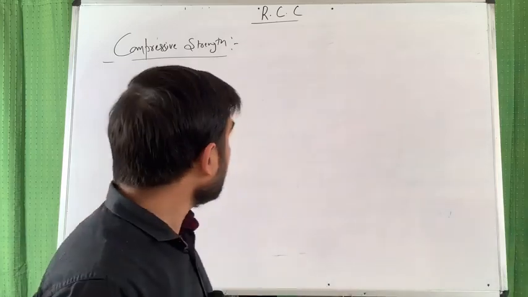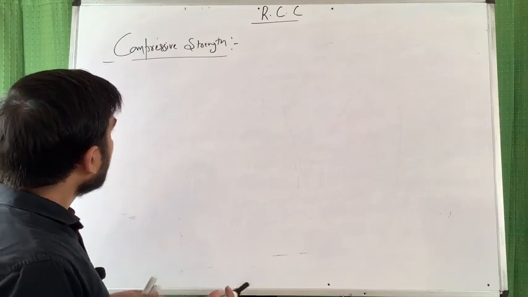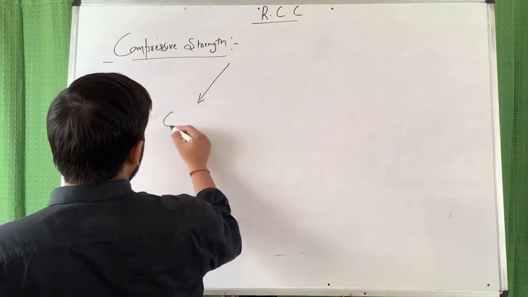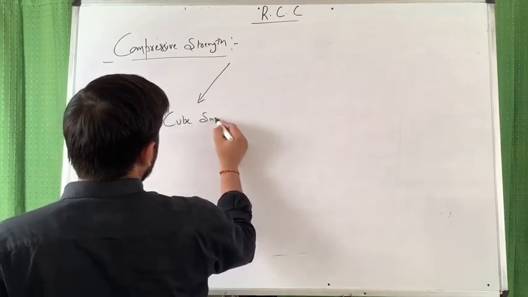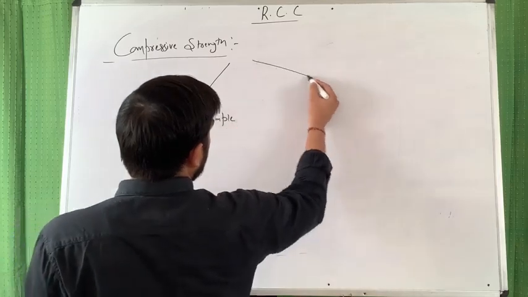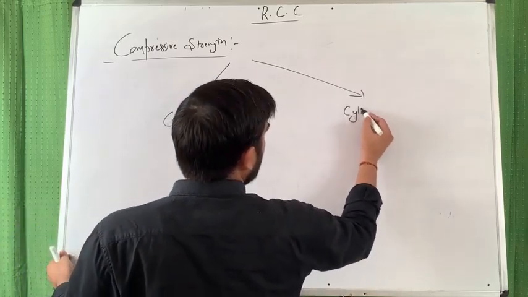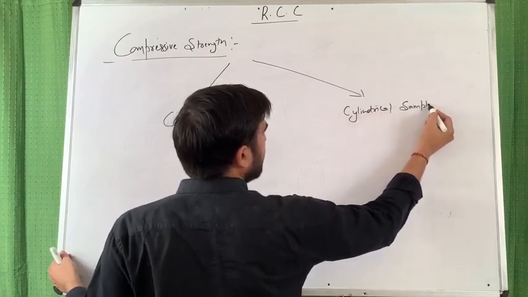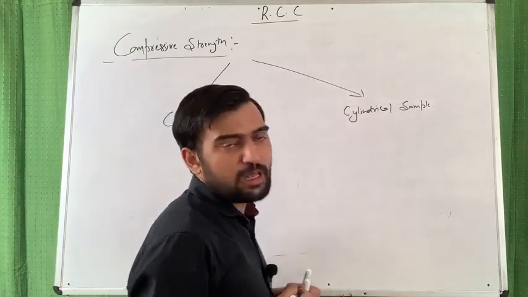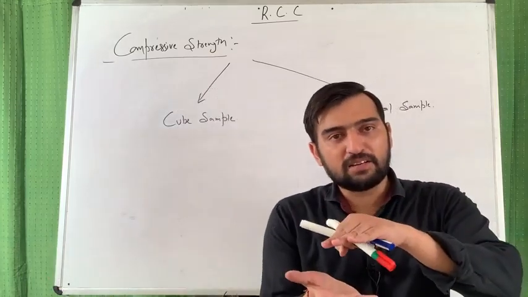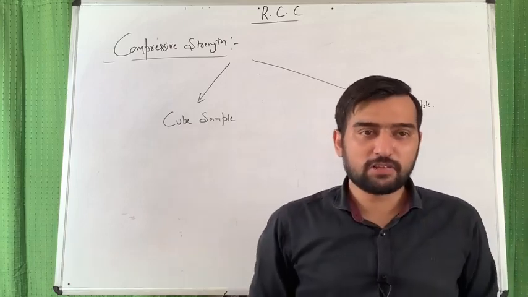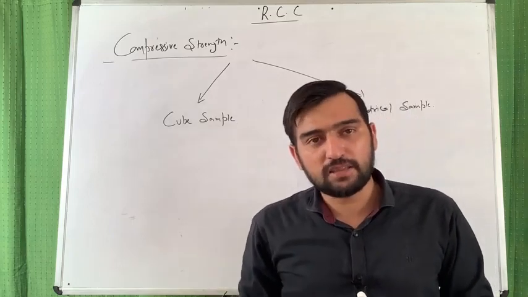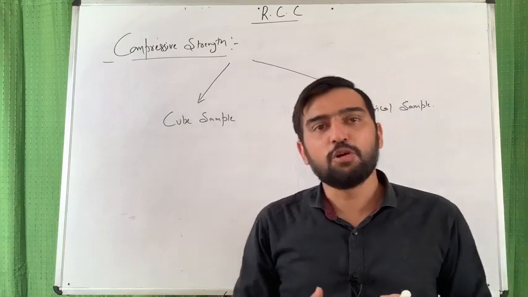Compressive strength can be obtained by two types of sample. First is the cube sample and second is the cylindrical sample. We prepare a sample of concrete and place it under the UTM, universal testing machine, apply a force over it, and check at how much compressive load the sample fails.